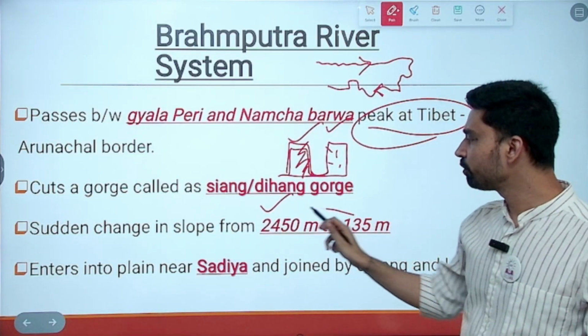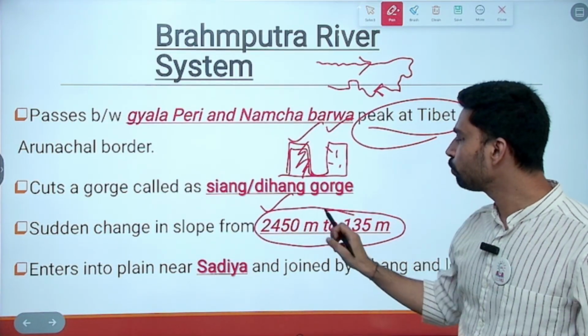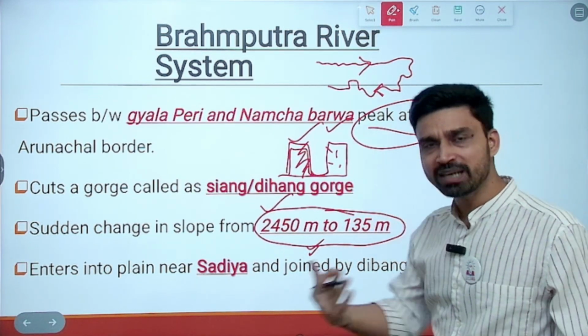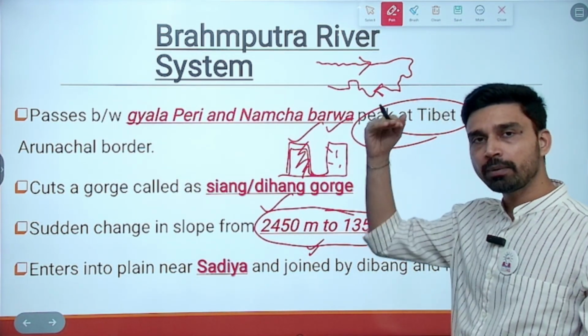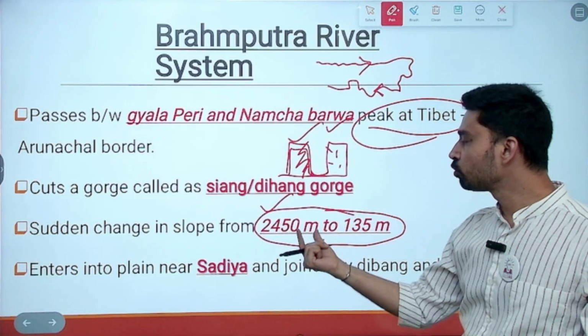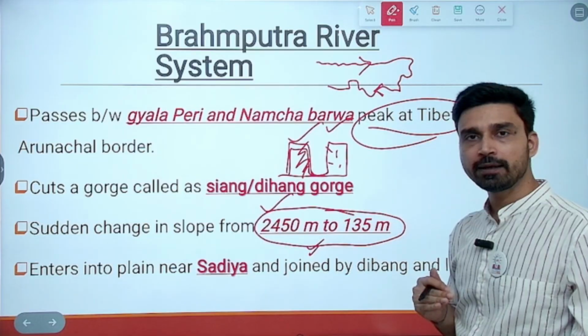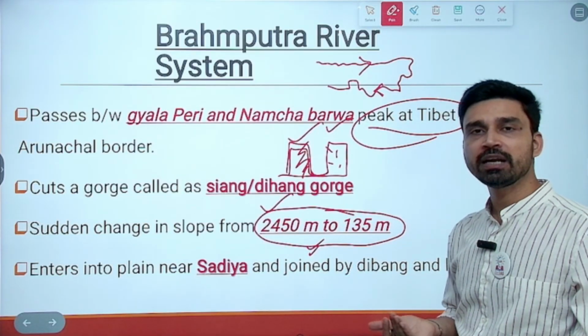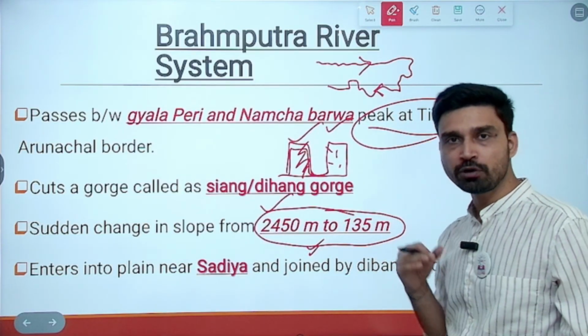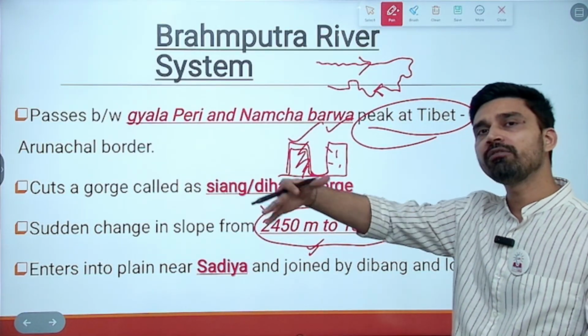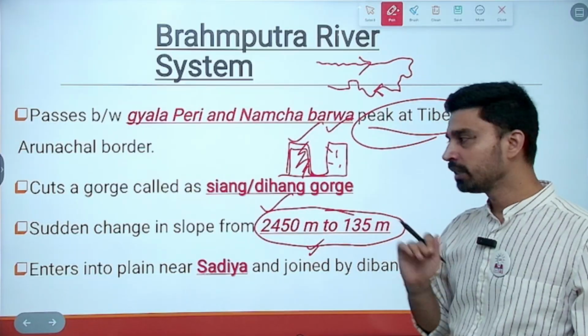Sudden change in slope we see in this river from 2,450 meter to 135 meter. That's why it causes massive deposition of sediment, because you can imagine in a very short distance the slope is changing drastically, and thus the river velocity decreases significantly. If the river velocity decreases significantly, the sediment carrying capacity of the river will reduce. So all the sediment it begins to deposit, forming alluvial fan and cone-like structures in the plain area.